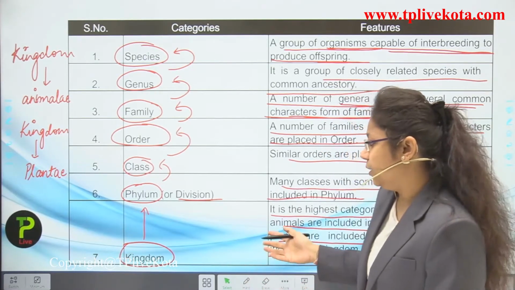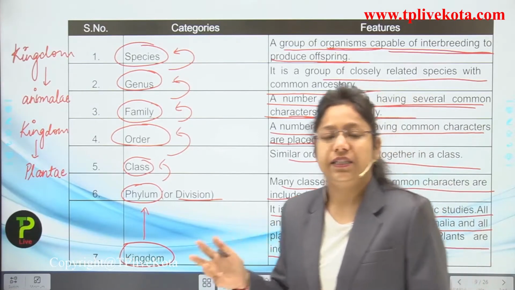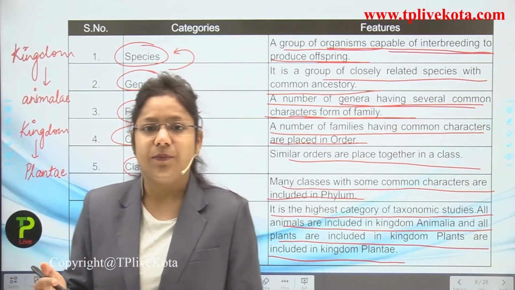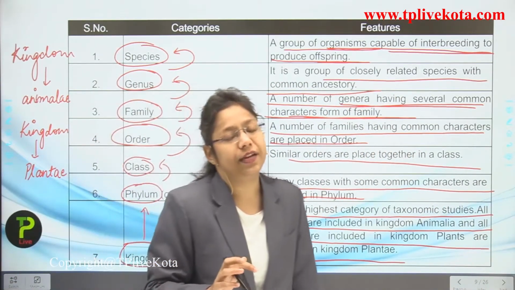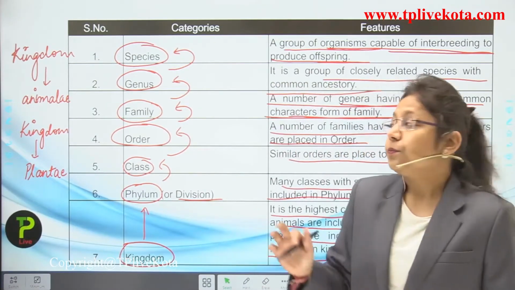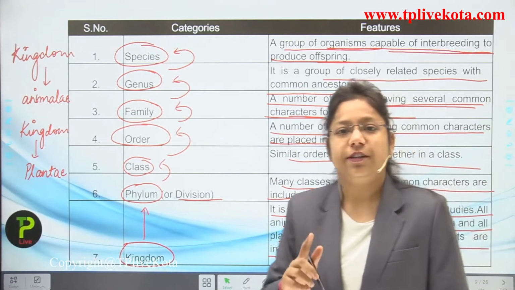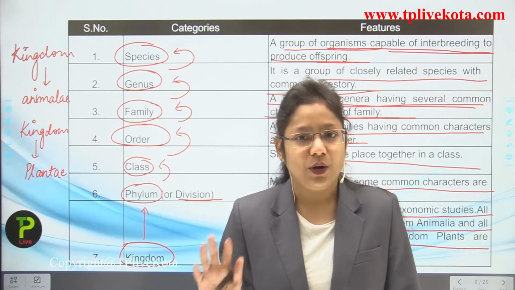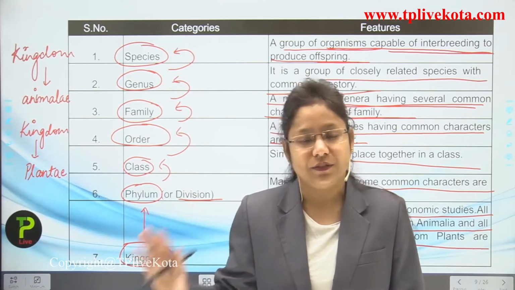The first thing I told you is that if you are classifying any animal, you will write the kingdom name as Animalia, and if you are classifying a plant, you will write the kingdom name as Plantae. So the first job is done for you all, and you are free from any kind of confusion now.